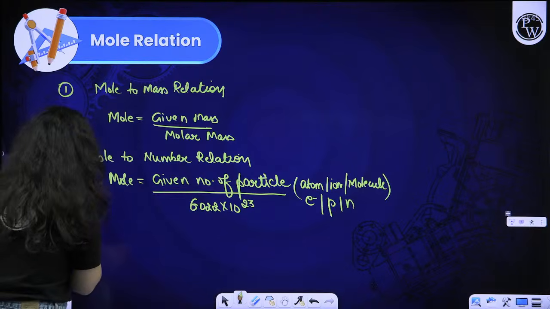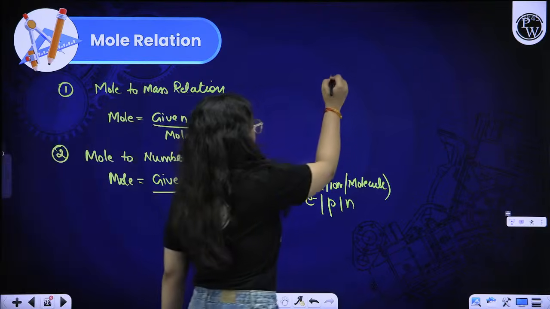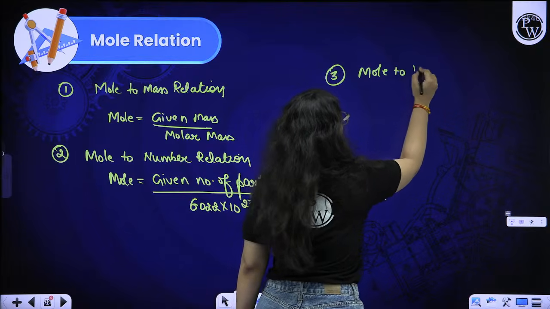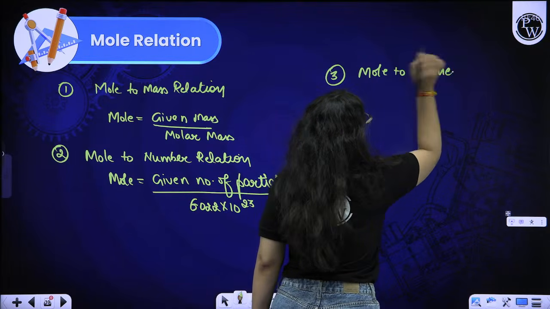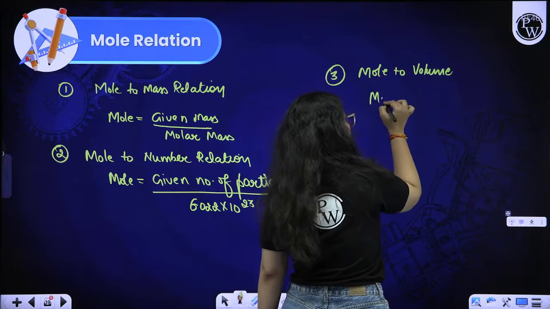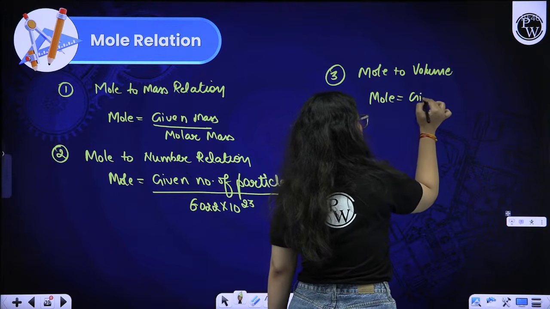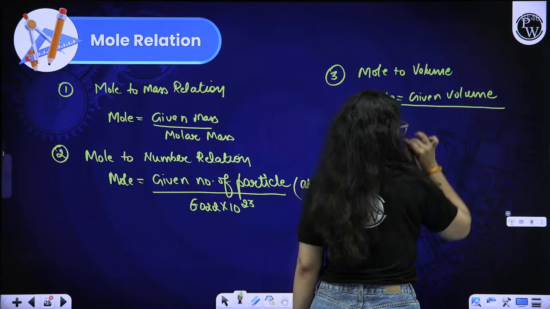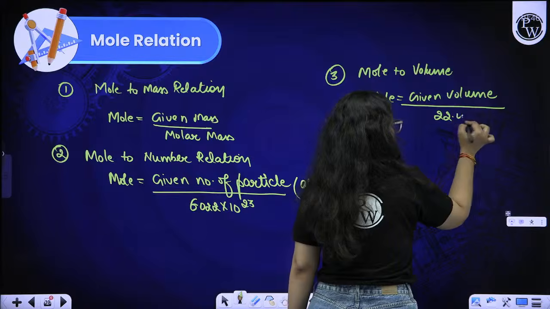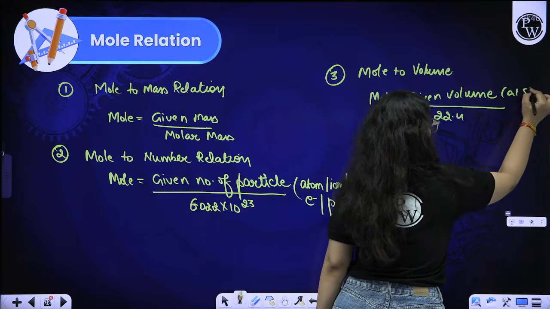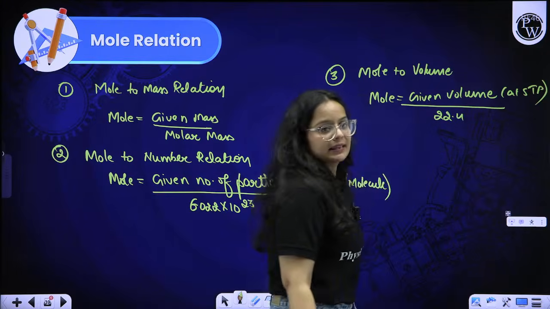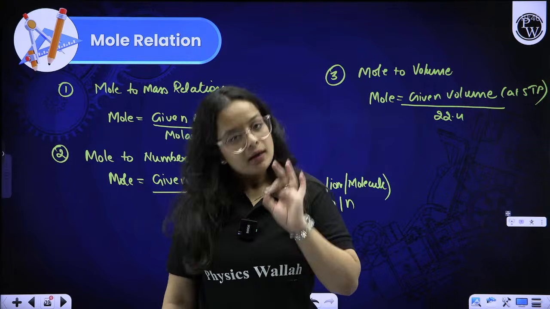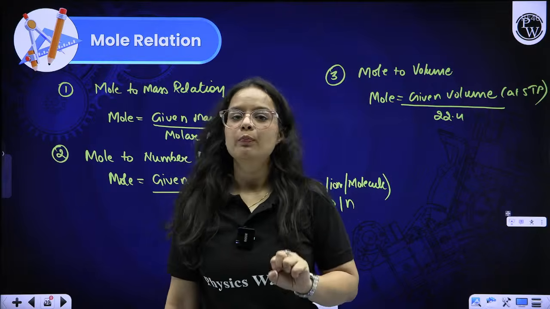Then the third relation is mole to volume relation. Beta, mole is equal to given volume upon 22.4 at STP. Remember, at STP we say that 1 mole of any gas comprises a volume of 22.4 liters.